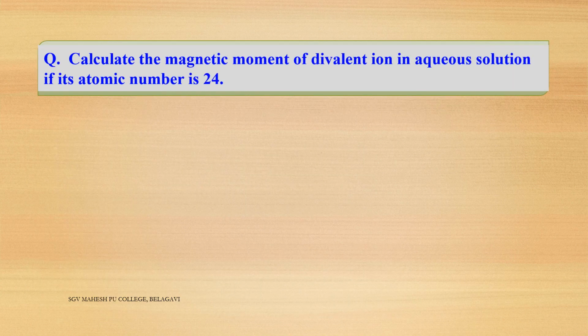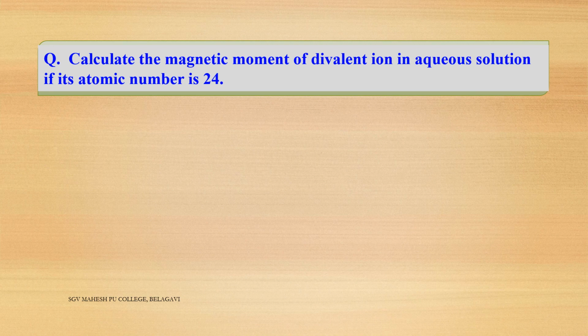See, we have already studied the magnetic moment, and even how to calculate it. That is a formula: mu is equal to root of n(n+2). So let's move on with the problems. First problem: calculate the magnetic moment of a divalent ion in aqueous solution if its atomic number is 24.